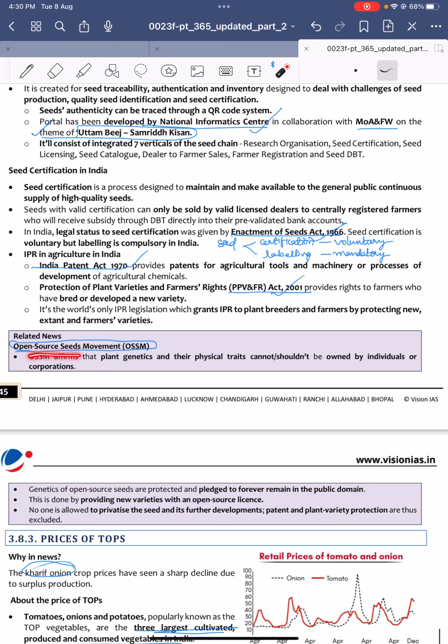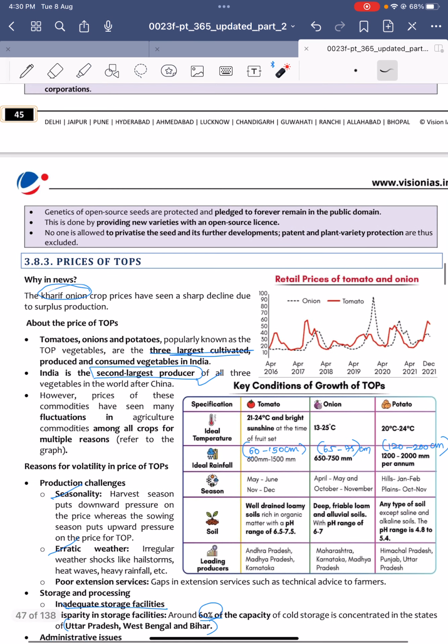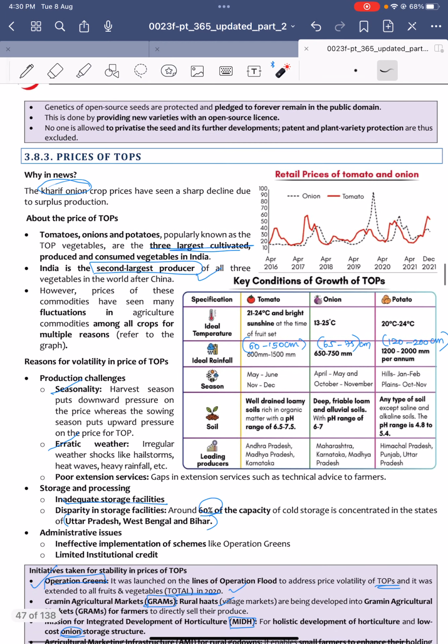And open source seed movements. Open source seeds are those seeds which are owned by individuals or corporations, providing new varieties with an open source license. Recently there is a demand to sell seeds with an open source license.